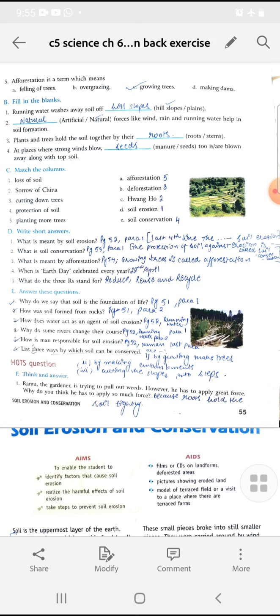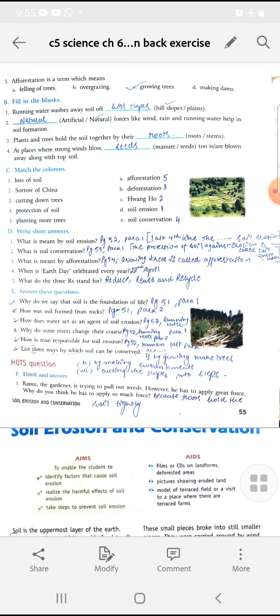When is Earth Day celebrated? That is also given on the Think Green part. It is celebrated on 22nd April. Okay. Now come to the last part, what the 3Rs stand for. It is also given in the bracket. Think Green, page 54. Reduce, reuse and recycle.